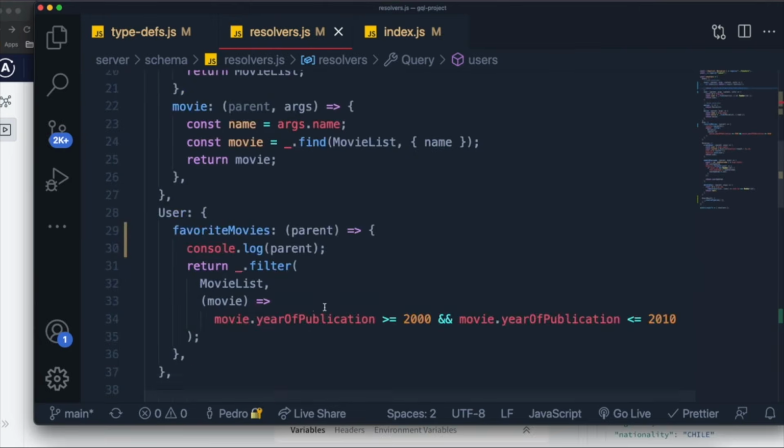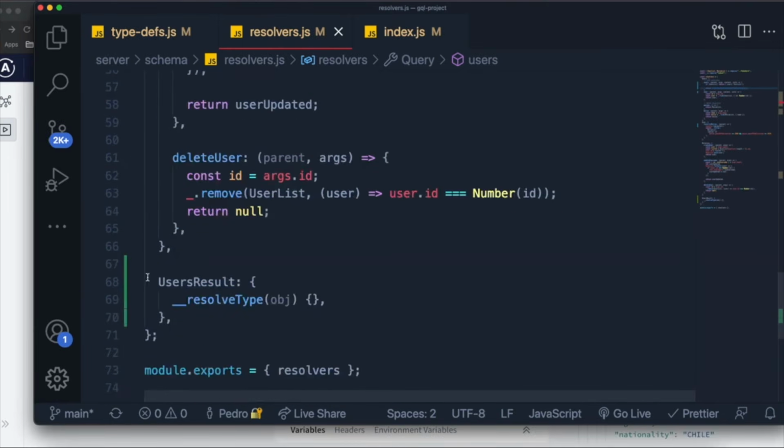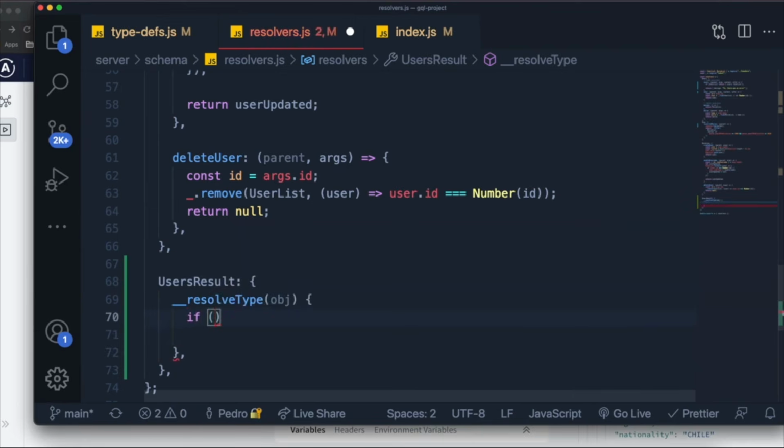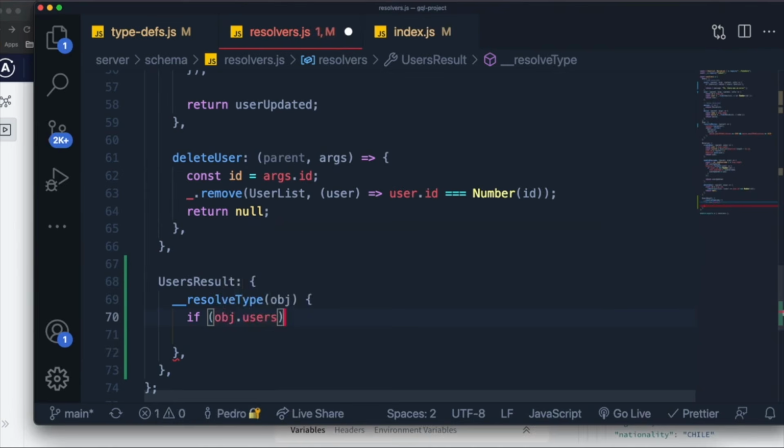And we need to know which one of them was returned inside of our user's result resolver. So the way we know which one was returned is, over here we can say that if the object that is returned has a field called users, then we know for a fact that it is a user result.